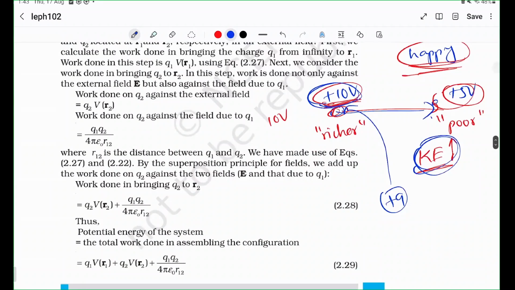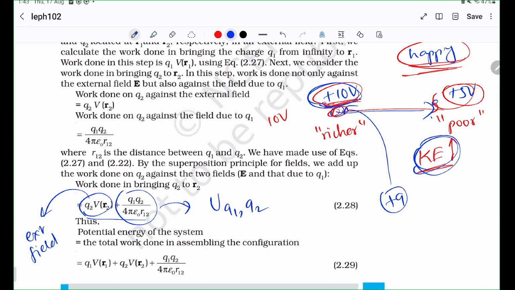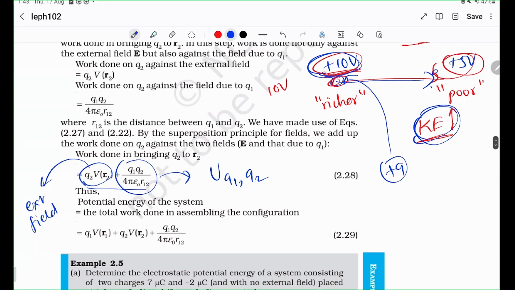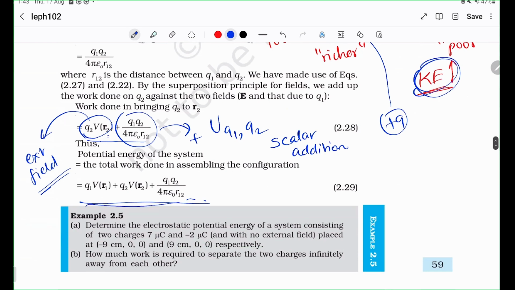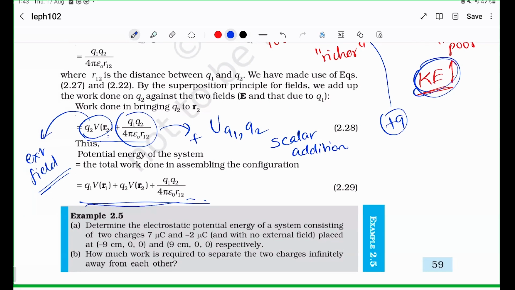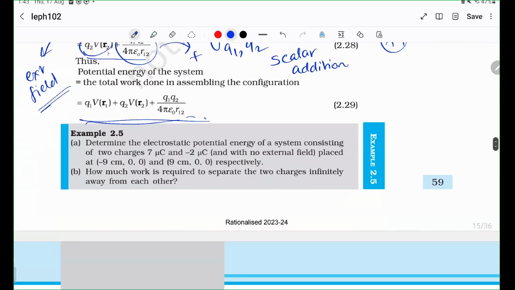Again, this is not much in addition. This contribution comes from the external field. And this thing should be vaguely familiar. It's the potential energy of the charges themselves. The charges interact and have a repelling potential energy among themselves, right? And this external field causes another potential. So you just add them because they are scalars. It is the same for this as well, right? So if you want to assemble the configuration, this is what you're going to do.